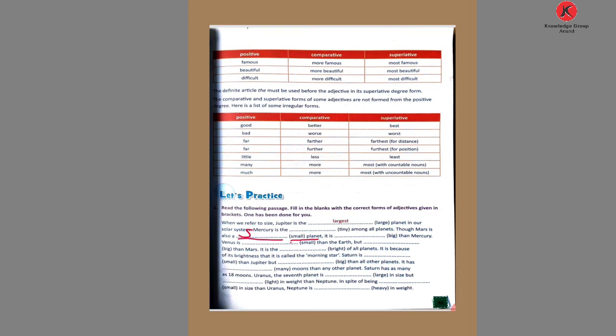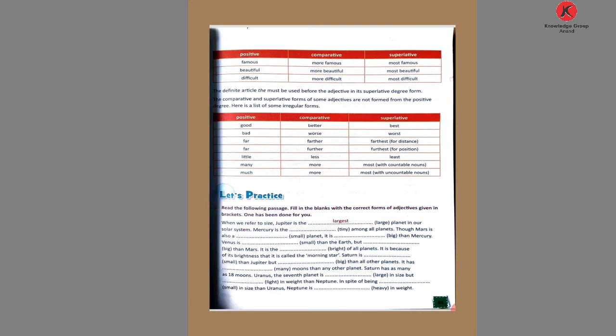So here we only write small, which means the positive degree. Small planet. Then it is blank "than" is used. If "than" is used, that means this is the comparative degree, and the word is big. So what do we write? Bigger. Bigger than Mercury.